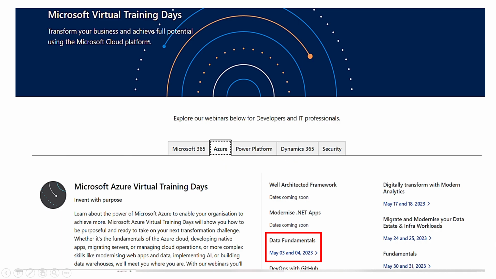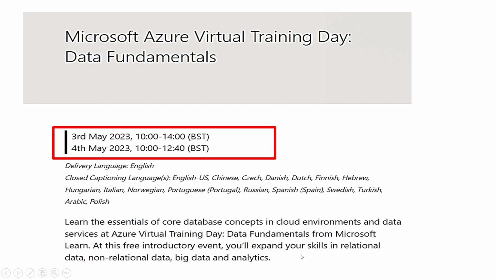Here you can see the list of trainings provided by Microsoft. I have chosen Data Fundamentals, which is going to be held on May 3rd and 4th of 2023. If you click on this link, the exact page of that training will open. Then you can see the date and timings, and these times may vary based on your location, so you have to check accordingly. The delivery language would be English.